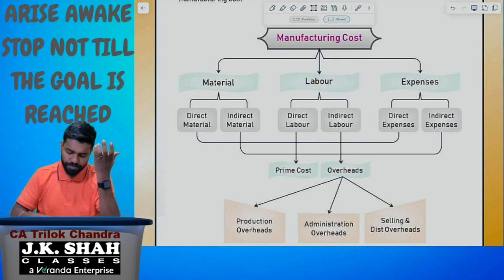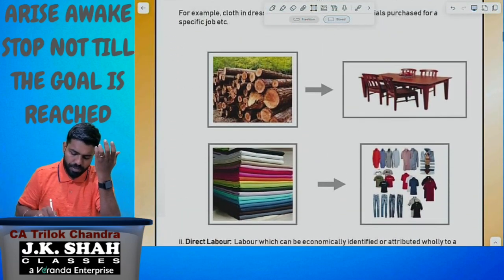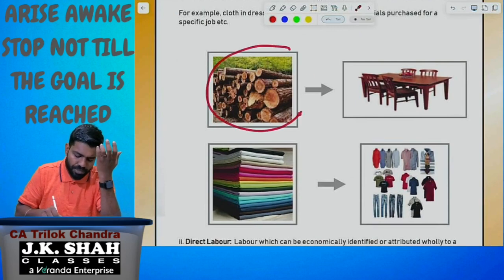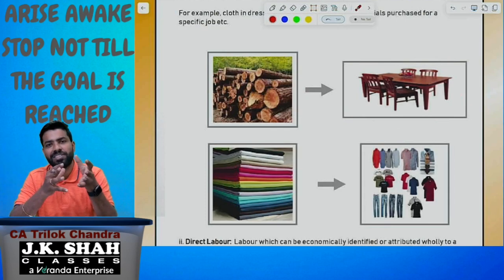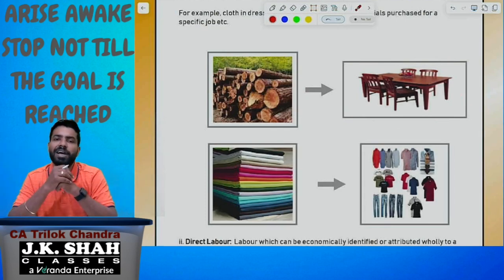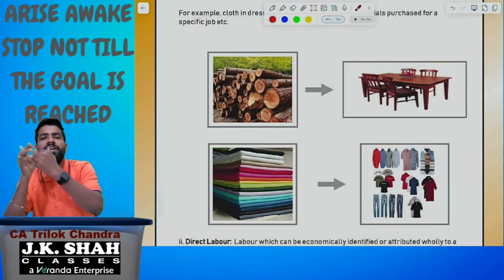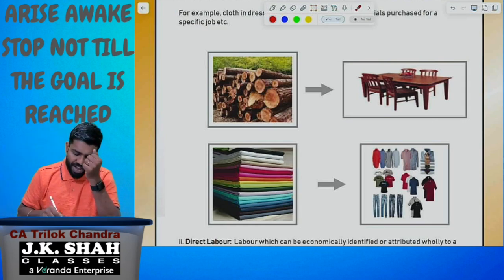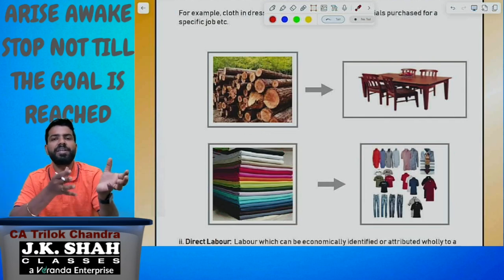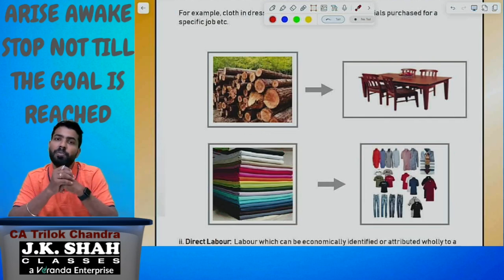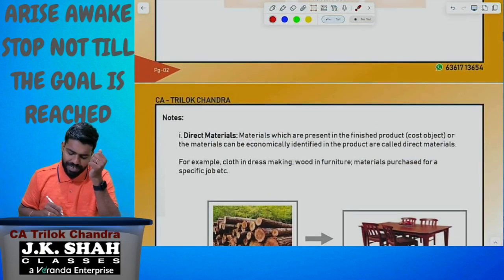Look at here. For direct material, the best example is wood in furniture. We can quantify how many sheets are required to be consumed to get the output of the furniture. Fabric in clothes, 2.5 meters, 1.5 meters, depends upon the size of the body. Okay, so this is about direct material.